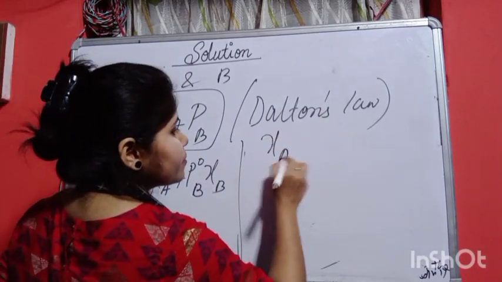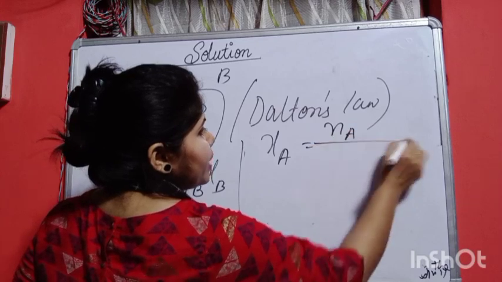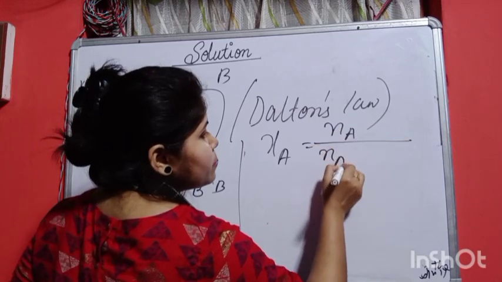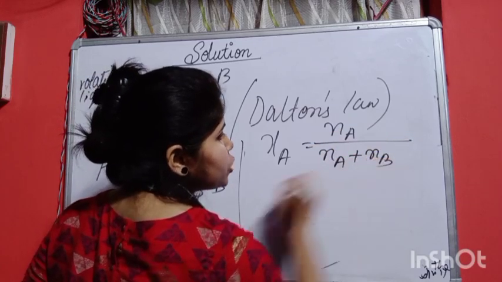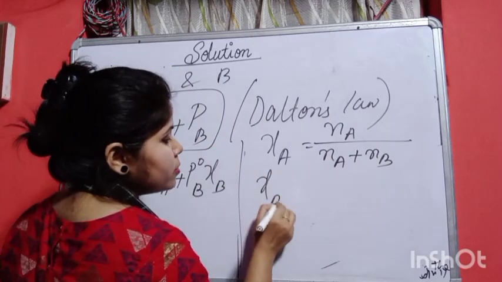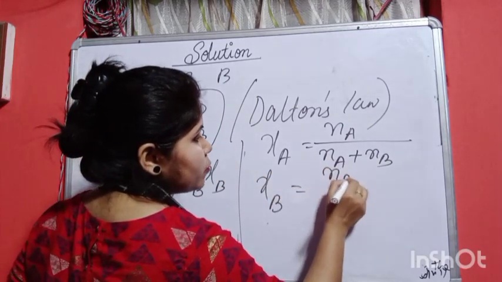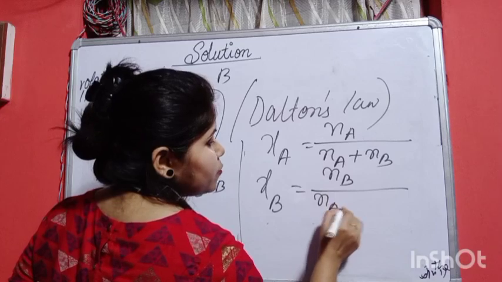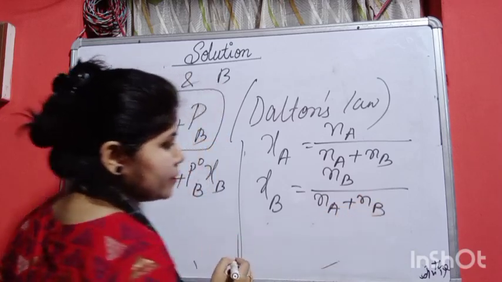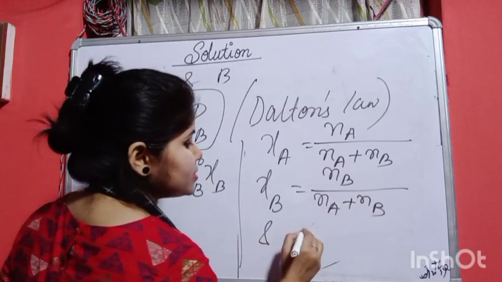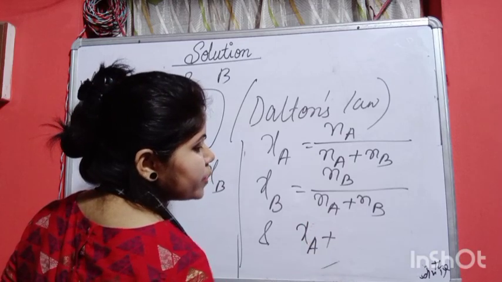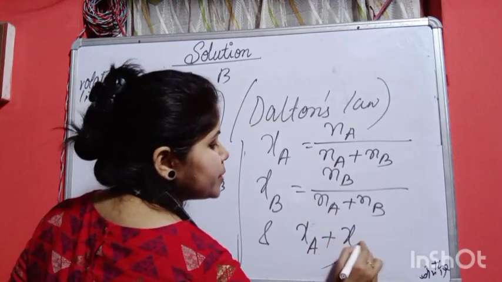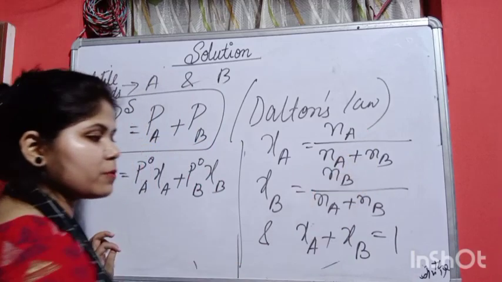Zeta A means what, number of moles of A divided by number of moles of A plus number of moles of B. And zeta B, what is it? Zeta B is equals to number of moles of B divided by number of moles of A plus number of moles of B. Also we know that zeta of A, mole fraction of A, plus mole fraction of B is equals to 1. We can prove this from here only.